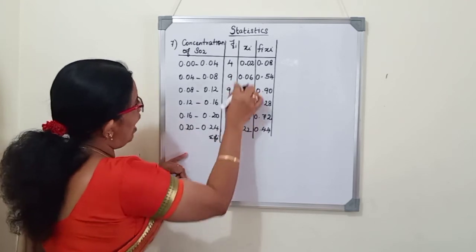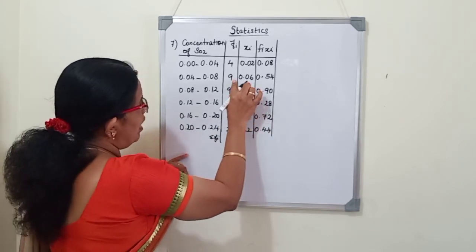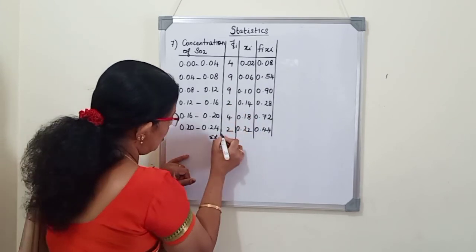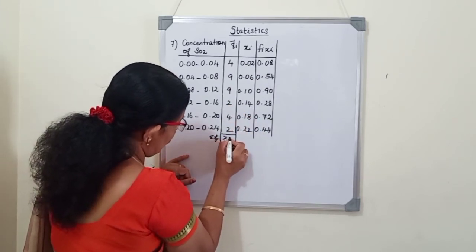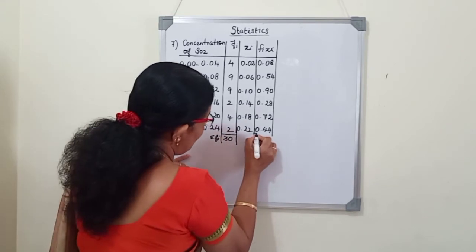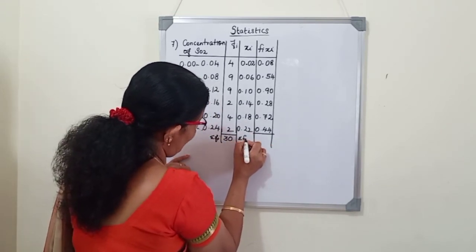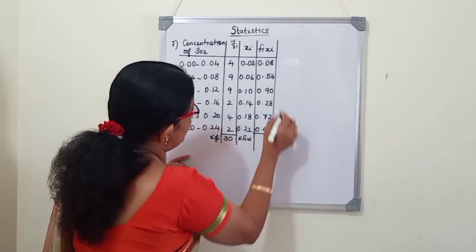Sigma Fi equals, we will add all these. 9 plus 9, 18, 22, 24, 28, 30. 30 localities they told. So, sigma Fi is 30. So, when we add this one, sigma Fi Xi, we will add all these values and write.